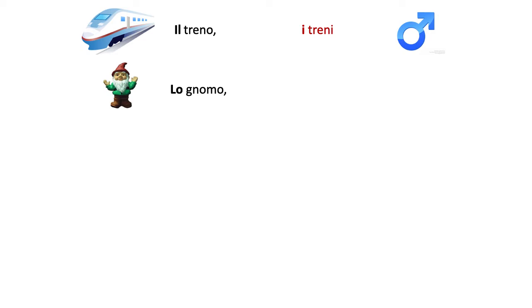How about several gnomes, right? What's the rule? O goes to I, so it would be gnomi, right? And how do I say the gnomes? Li gnomi, right? Again, that annoying little sound that many of us cannot pronounce, right? But remember, if you cannot pronounce it, it's always better to say gli rather than g, right? Gli gnomi. Lo gnomo, gli gnomi. The gnome, the gnomes, right?